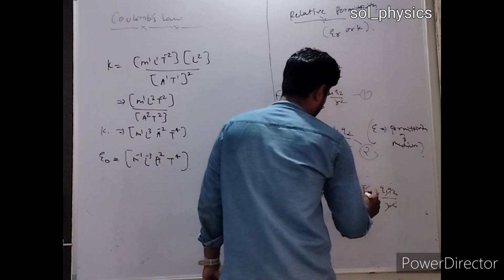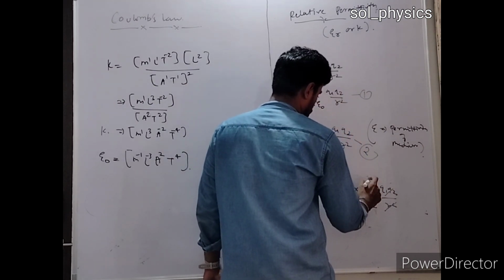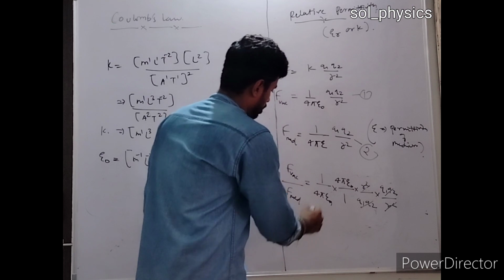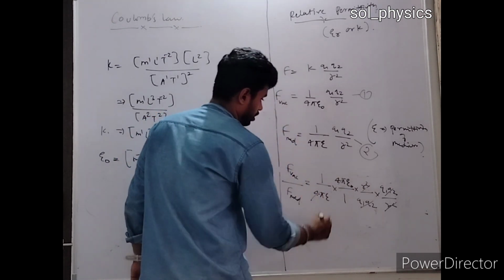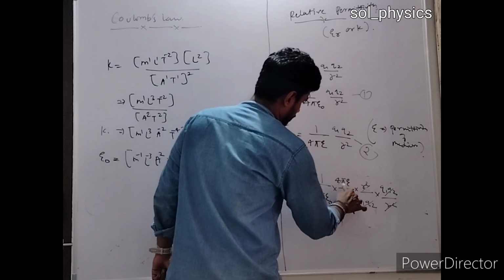So this part will be cancelled. This is not r2, this is r square. All parts will be cancelled. 4 pi 4 pi will be cancelled. So you are left with this equation. This is epsilon, and this is epsilon naught, sorry.